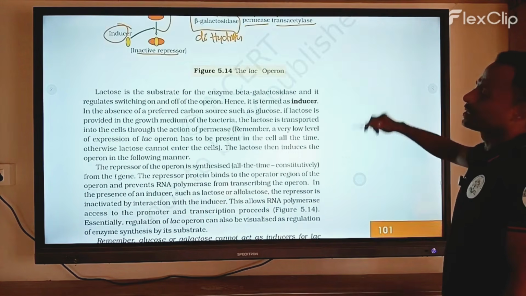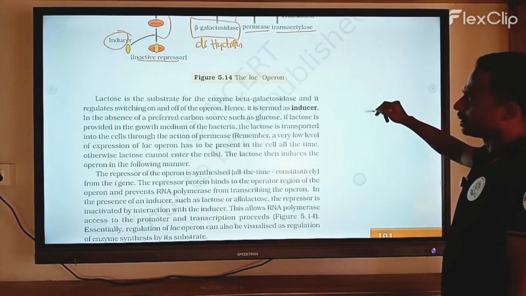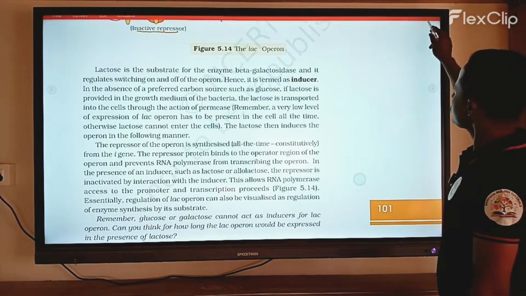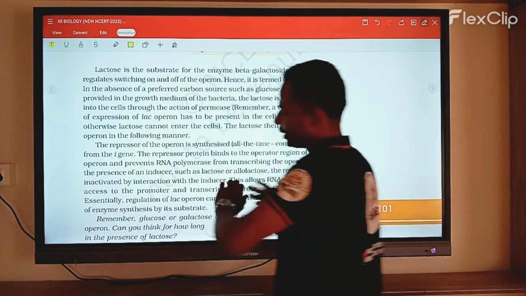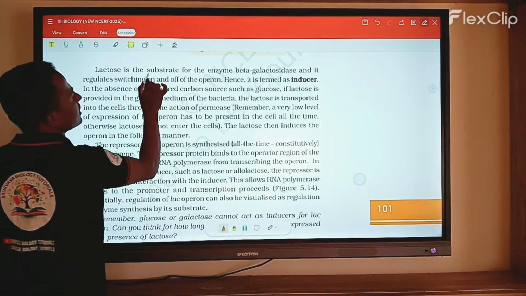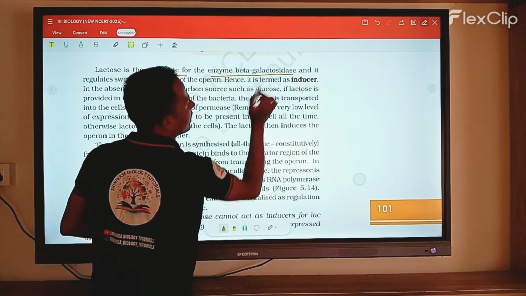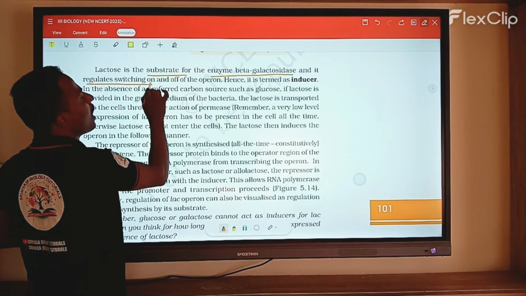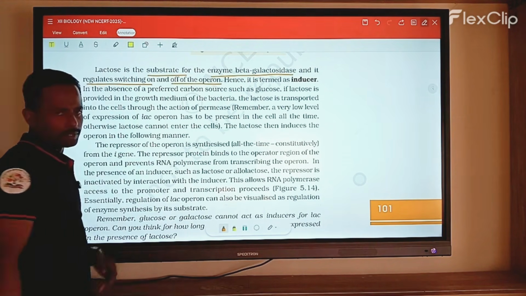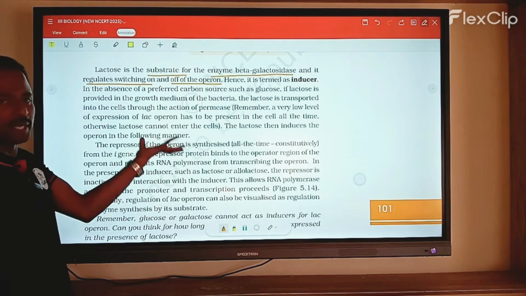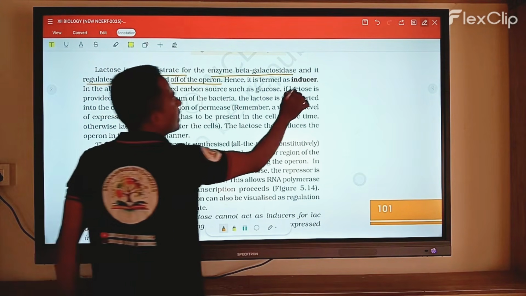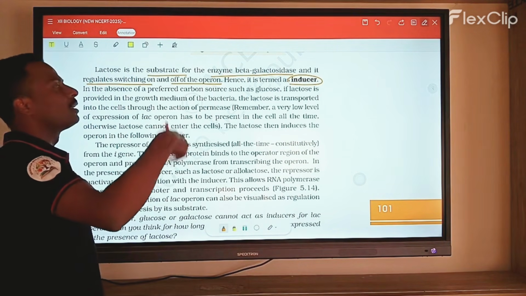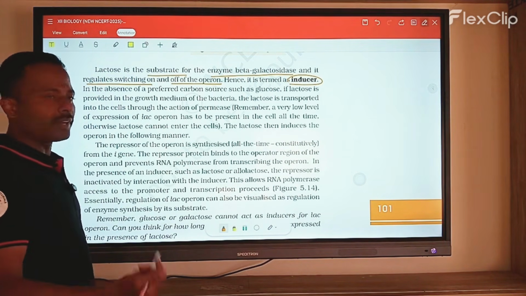Okay, now this is the part of the diagram of the lac operon. See, they have given it here clearly. Mostly when you observe, lactose is the substrate for the enzyme beta galactosidase, and it is the regulator switch, completing the switching on and off of the operon. Hence the term inducer. It is very important, the inducer. So the inducer acts as a switch off and switch on.